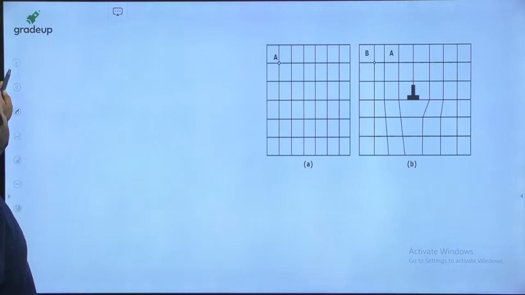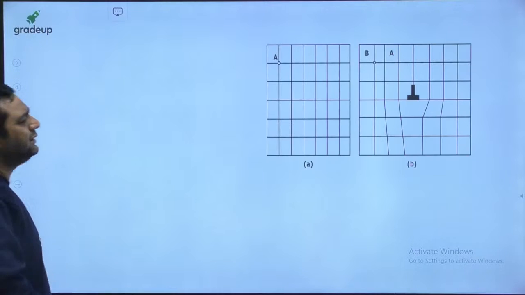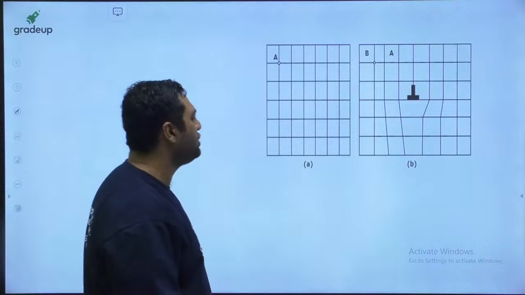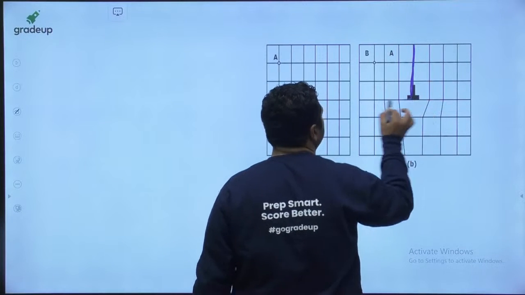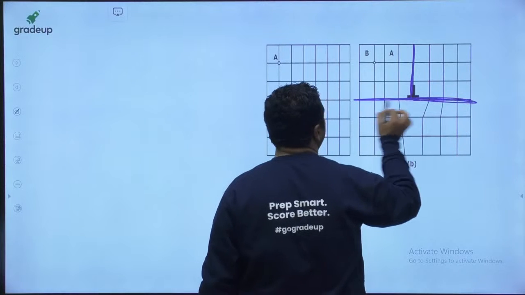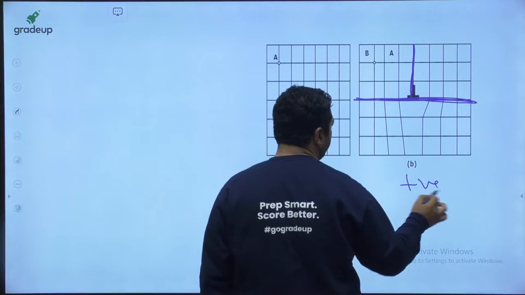So my dear, next, this is again a figure for edge dislocation. You can see this is the partial plane of atoms. This is the closely packed plane. This is a positive edge dislocation.